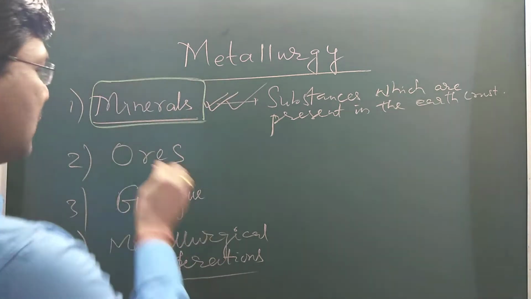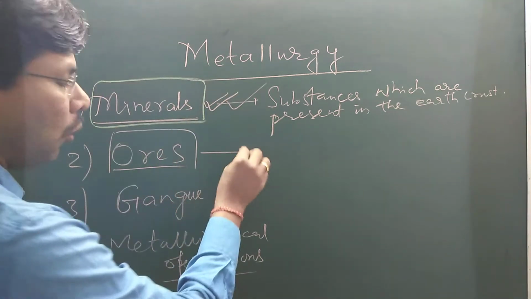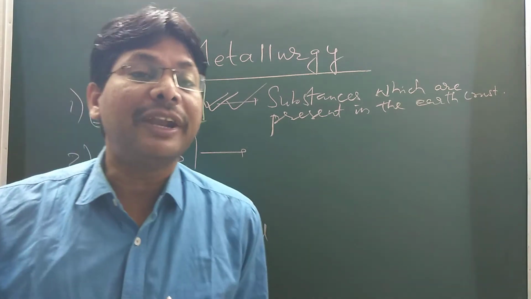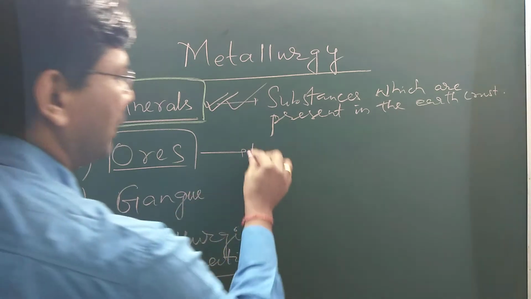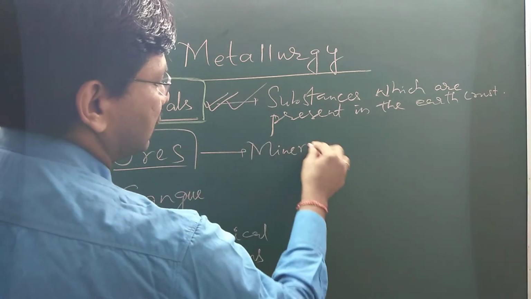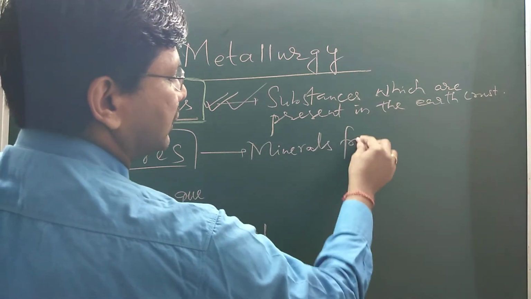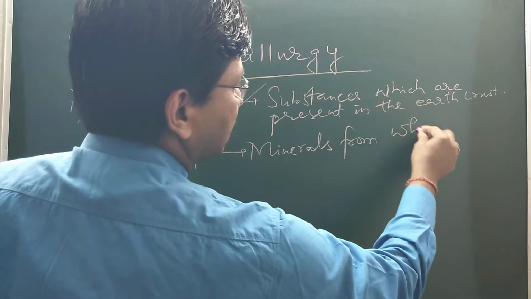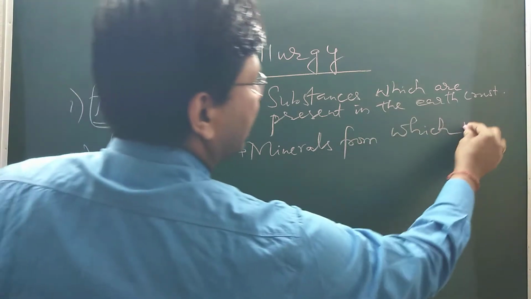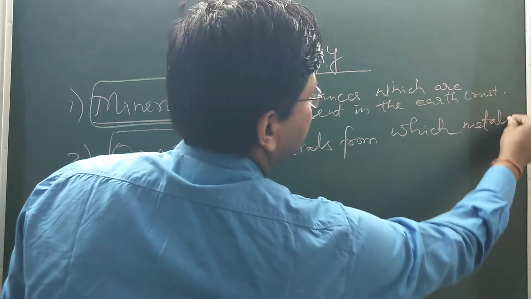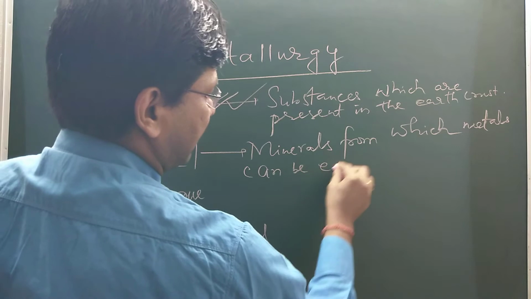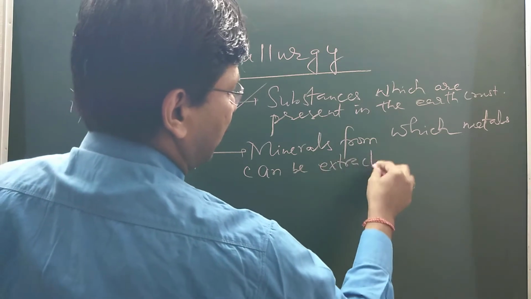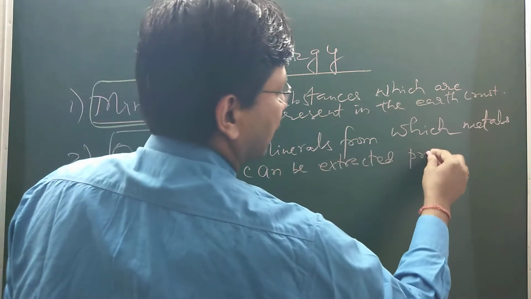Okay, next is ores. Ores are those minerals from which metal can be extracted profitably and economically.